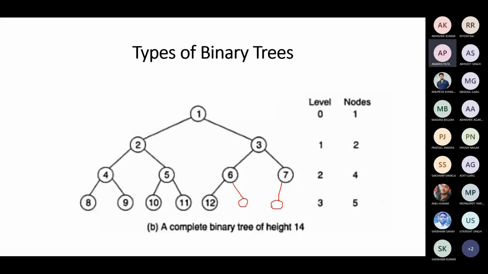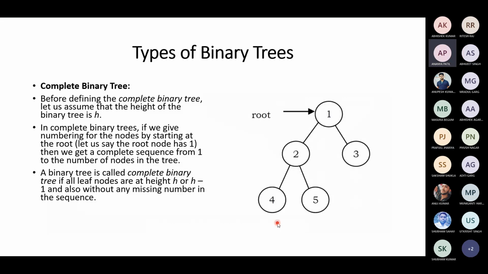A complete binary tree says that you should fill all the nodes except the last level, and in the last level the nodes should fill from left to right. If that is the case, then you can say that it's a complete binary tree. Is this clear? Yes, sir. Is this a complete binary tree? Yes, sir, this is a complete binary tree.